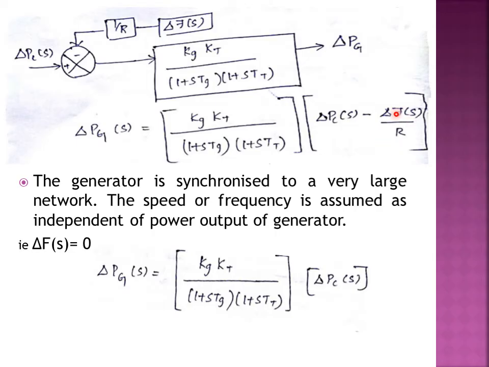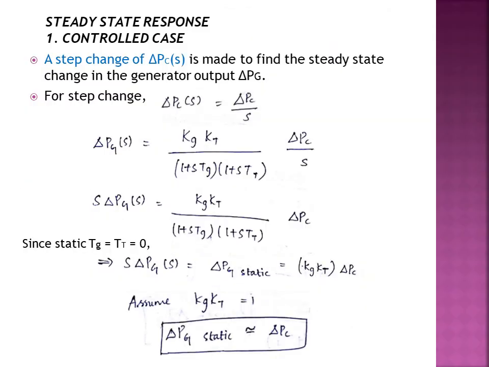When you substitute del f of s as 0, your equation will be reduced to this term with only del Pc. So this is our reduced term, when we are assuming the output of the generator is independent of frequency. We are going to see the static power generation with steady state response for the controlled case.